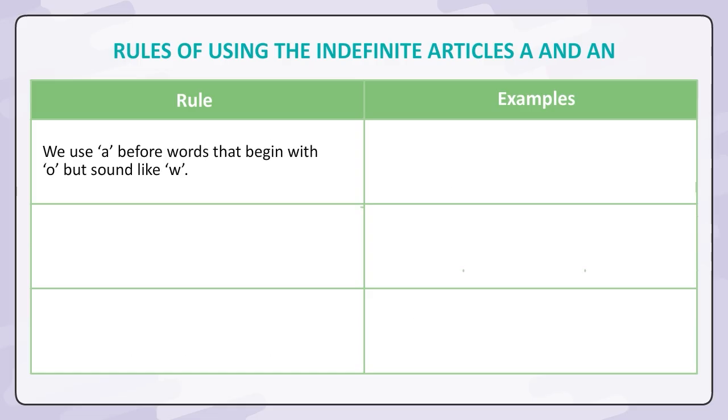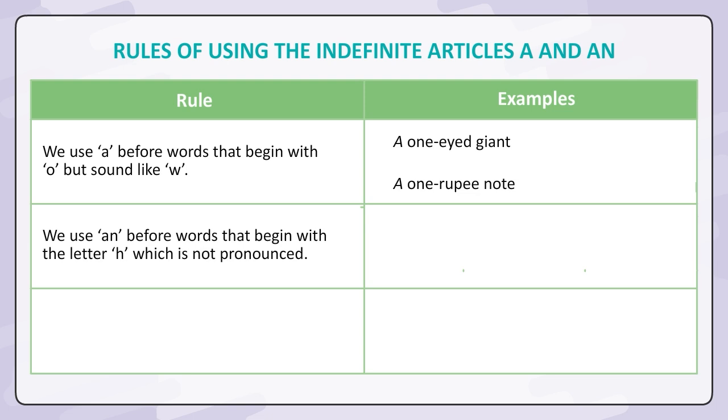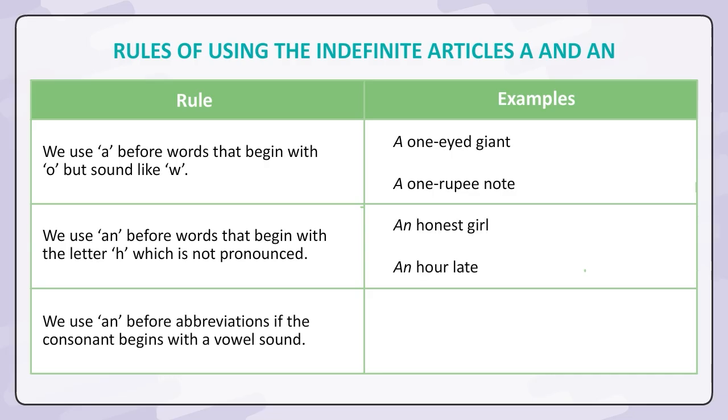We use a before words that begin with o but sound like w. A one-eyed giant, a 1 rupee note. We use an before words that begin with the letter H, which is not pronounced. An honest girl, an hour late. We use an before abbreviations if the consonant begins with a vowel sound. An MA degree, an NOC.